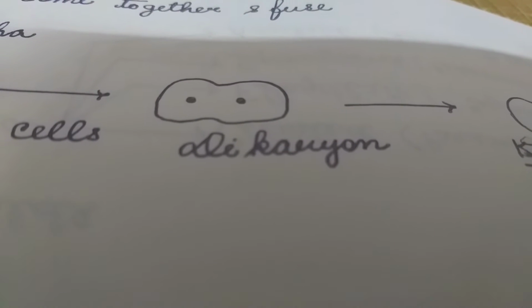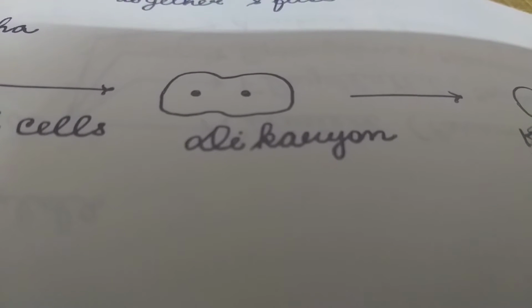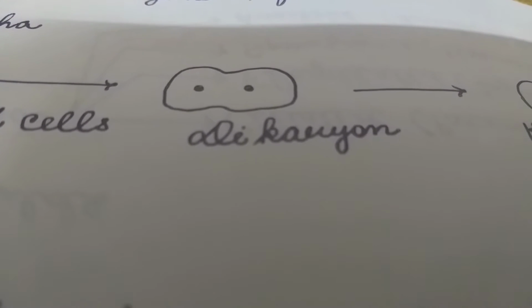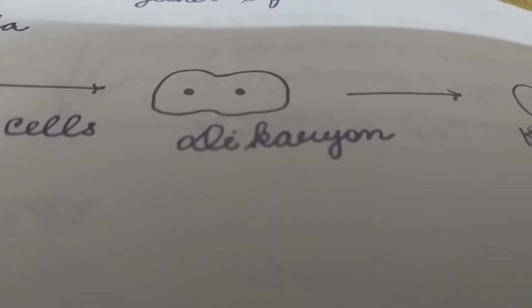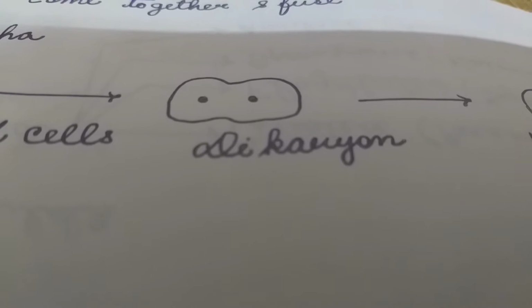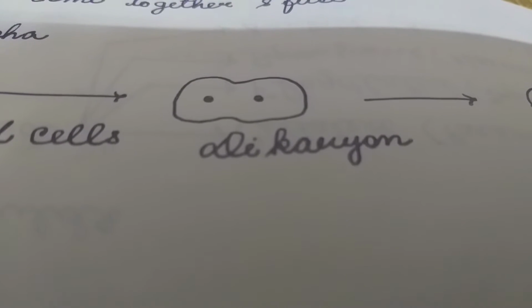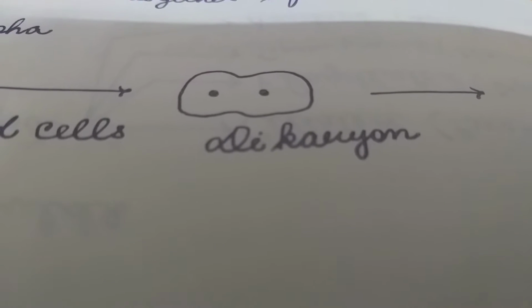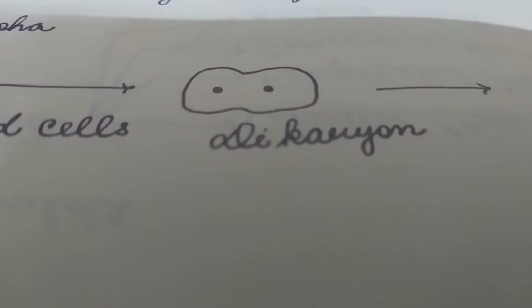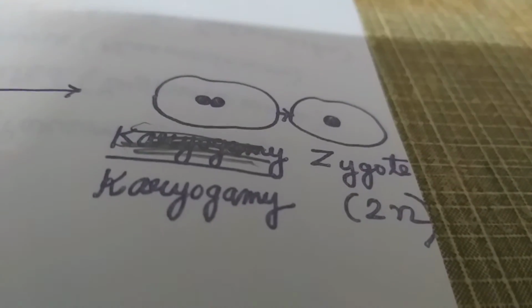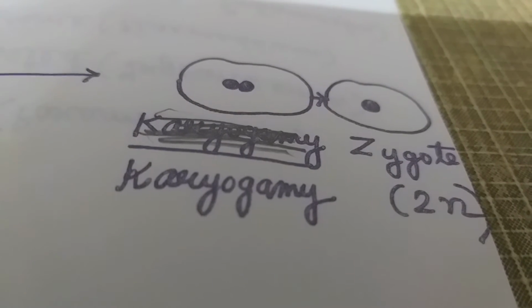After plasmogamy, the two haploid nuclei remain together for a brief period. They do not fuse immediately. This stage is called dikaryon: presence of two haploid nuclei within the same protoplast after plasmogamy. Dikaryon is followed by karyogamy, fusion of two haploid nuclei.